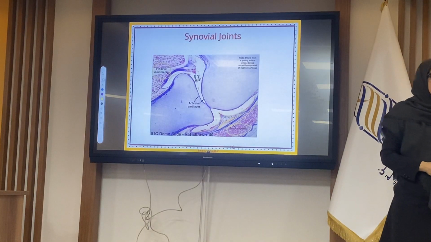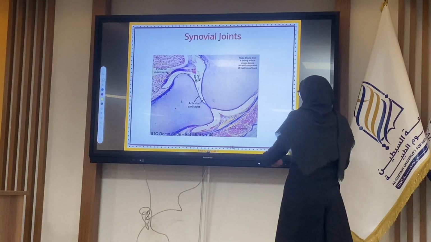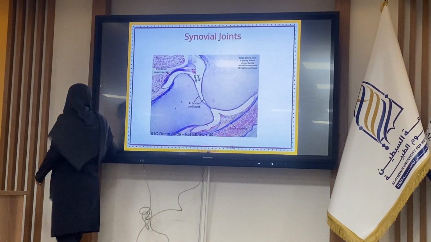Collagen fibers are pink with hematoxylin and eosin, but here they did a special staining so we can see them as blue.